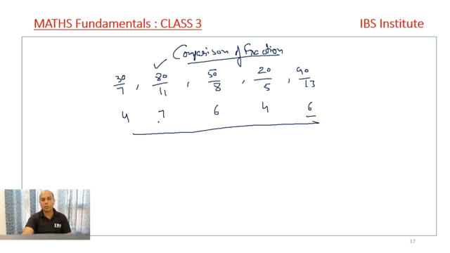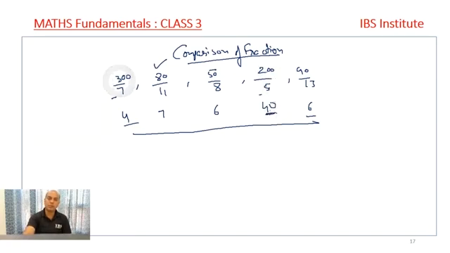And if we talk about the lowest number, it will be out of this and this, that is 3 by 7 or 2 by 5. But here I know 20 upon 5 is completely 4, nothing after that. But here, if I add one more 0, what will I get? I will get only 40 here.